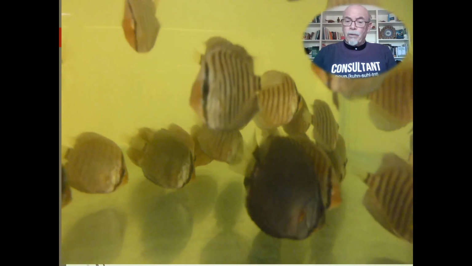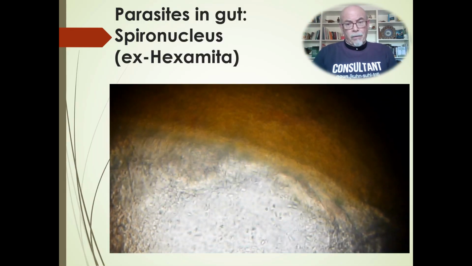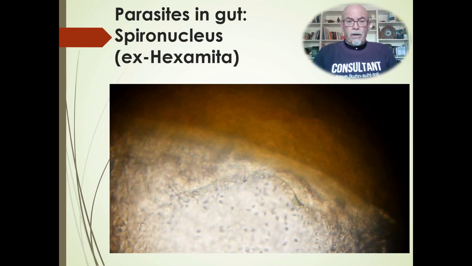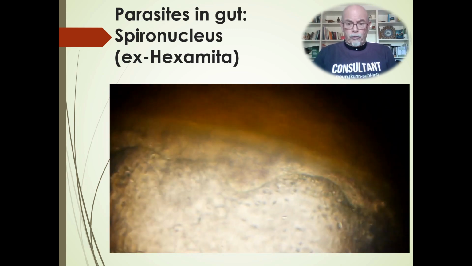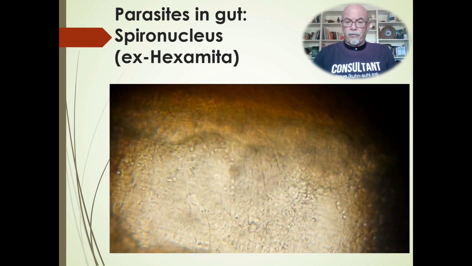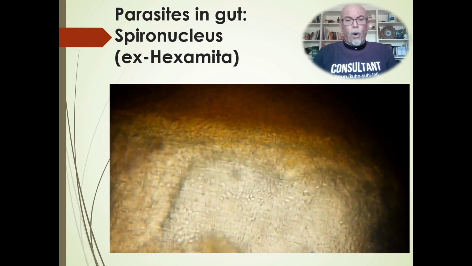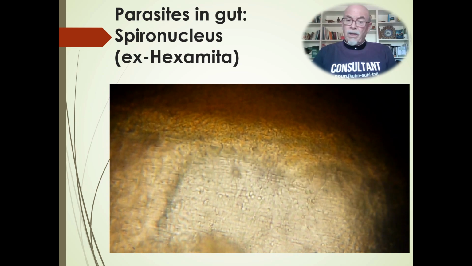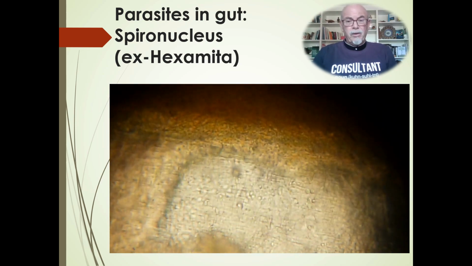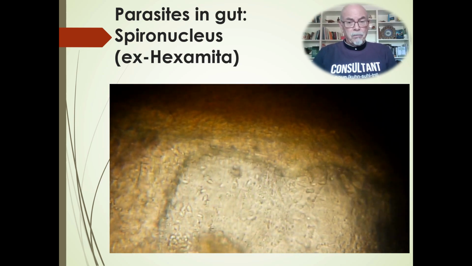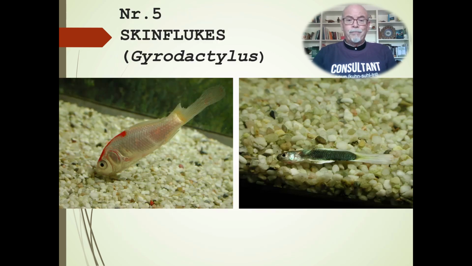And you take out the weak ones, and that's what I do in my work. I examine the weak ones which are dying, and I can see then inside in the gut the parasites, the Spironucleus. You can see them here, thousands of them, which are attacking the wall of the intestine or the gut, and it's causing damage. So the fish will have difficulty in eating, taking up his minerals, his vitamins, his food sources, because the gut is affected by parasites.